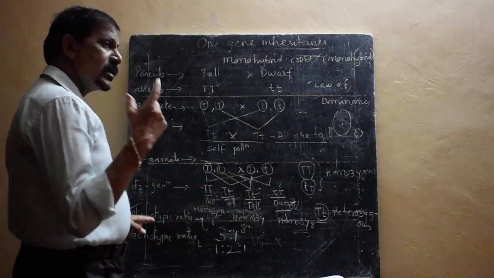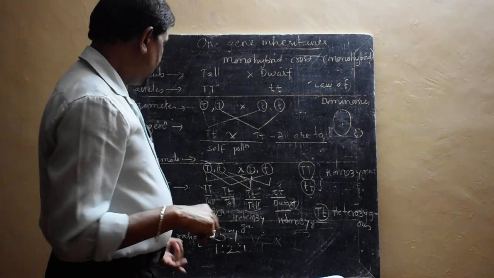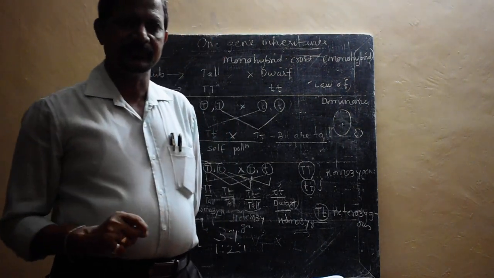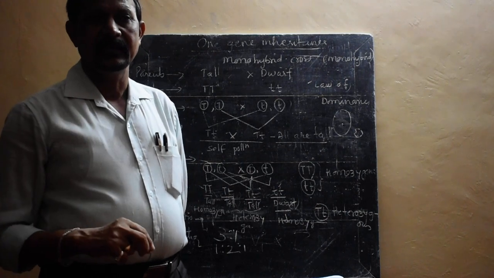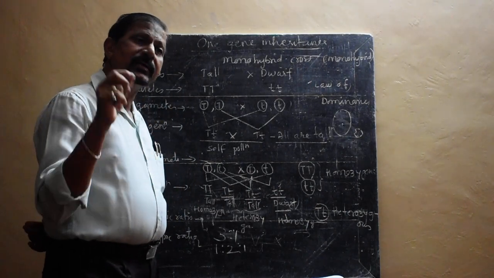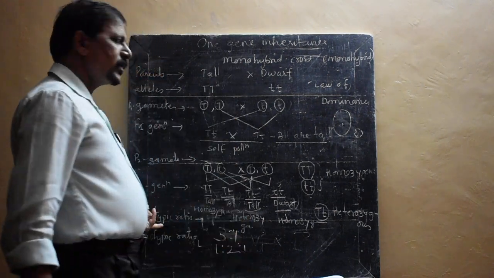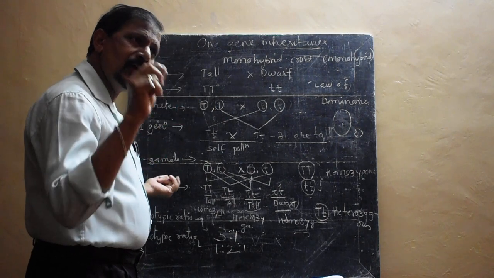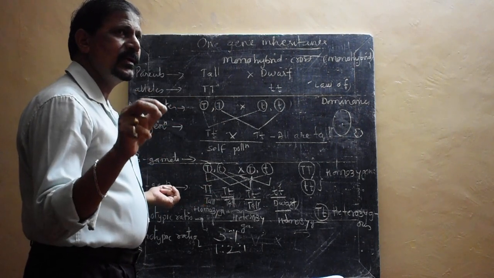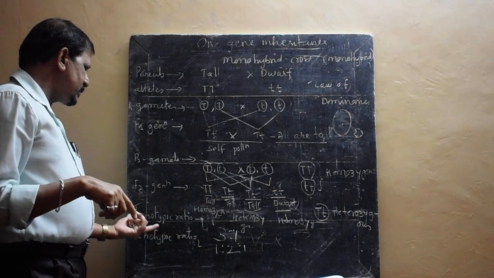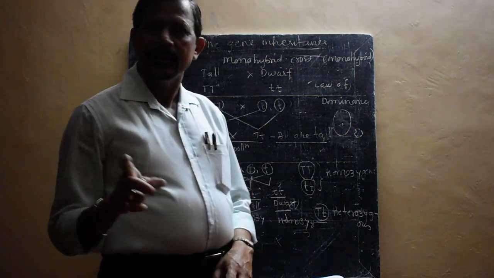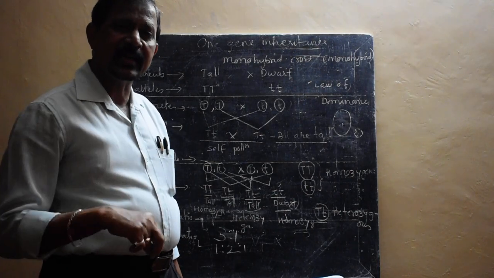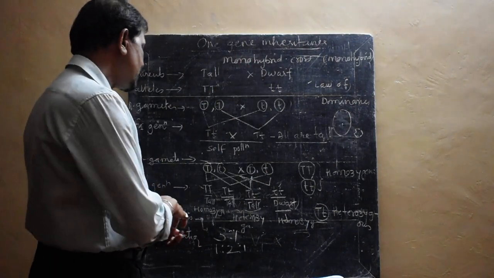The external identity of an organism is called a phenotype. Then what is a genotype? Genotype means it is a gene identity, meaning it is internal identity. What is there internally, on that base the phenotype. Got it? So it means what type of genes are present in any organism, and on that base the phenotype. So phenotype depends on what? The genotype. Genotype means the internal character, and phenotype means the external character.